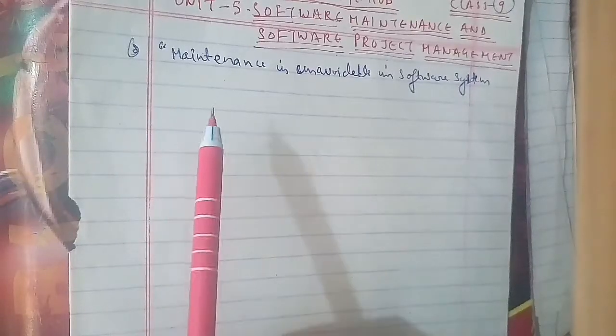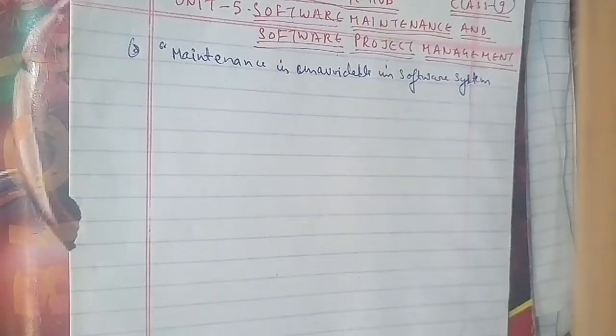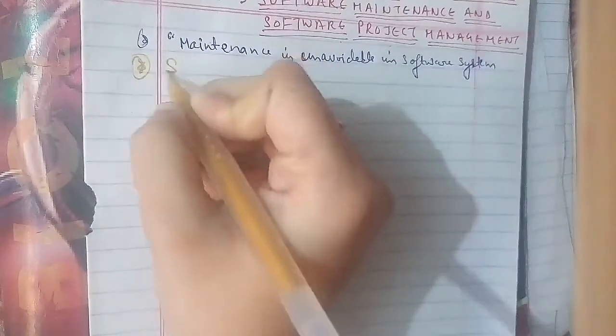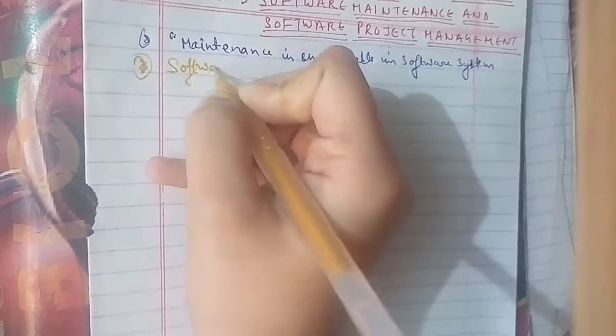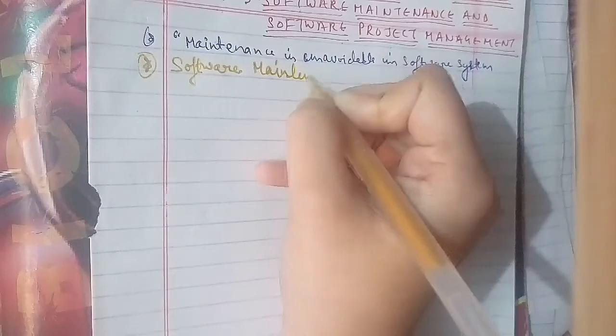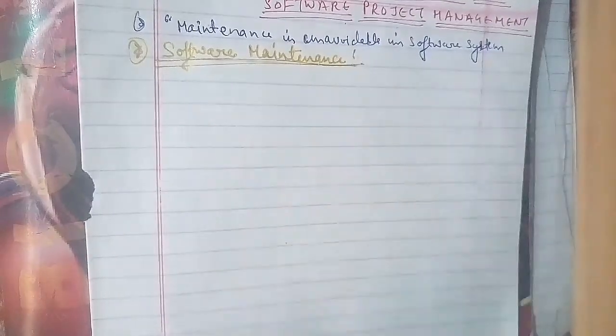The other question that has been asked is to define software maintenance, which we'll talk about in detail here, that is, to discuss software maintenance. This has been asked 4 times in the examination paper for 5 marks.